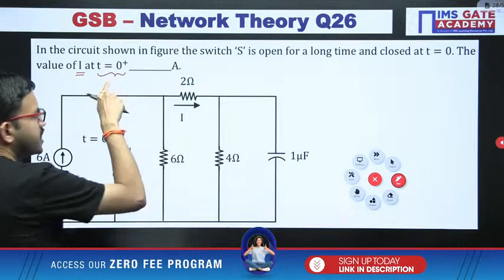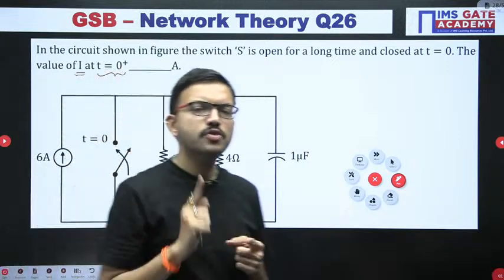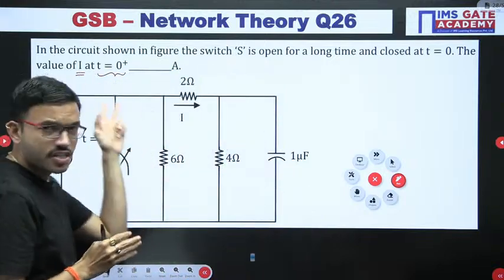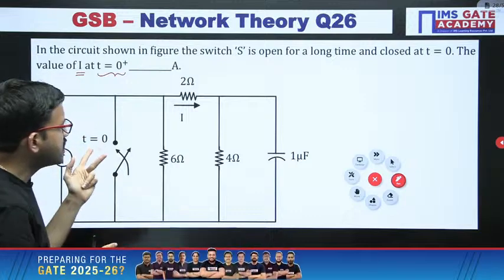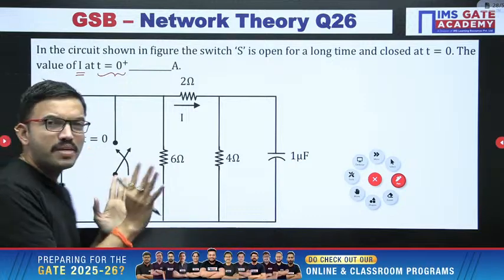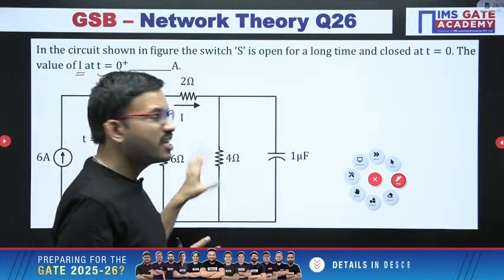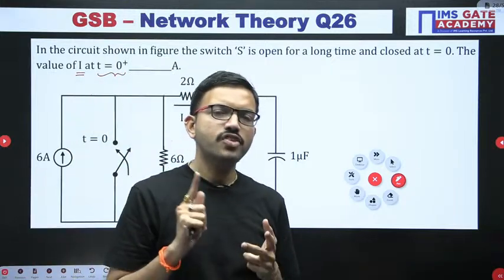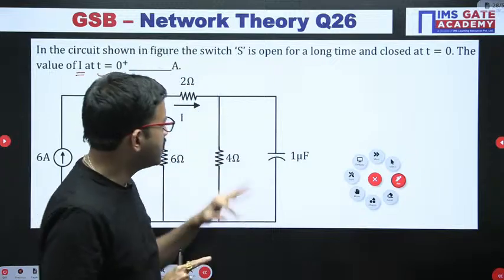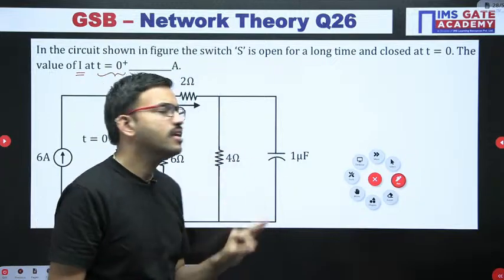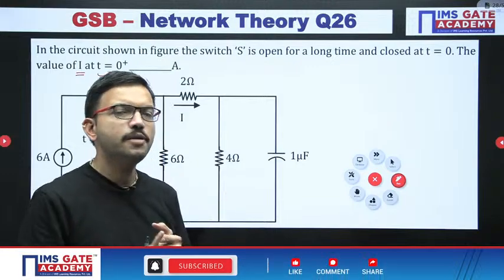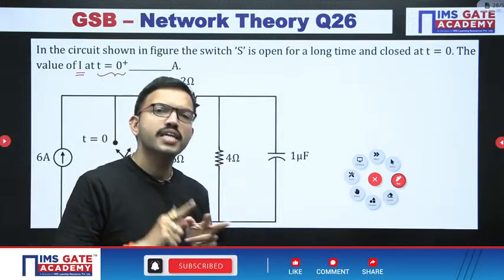Even though they are asking at t equals 0 plus, first and foremost you should verify just before that switching action whether an independent source was connected to the given circuit for a long time or not. If it is connected, and if you are having inductors and capacitors, either an inductor or a capacitor or maybe a combination, first of all you have to find out the initial current with respect to the inductor, and similarly the initial voltage with respect to the capacitor.